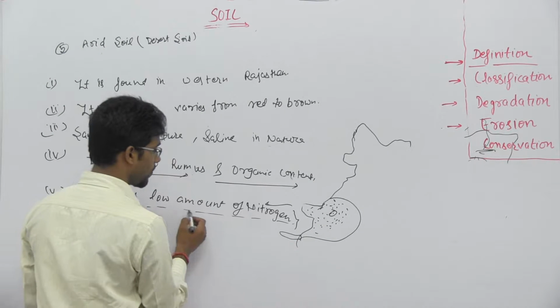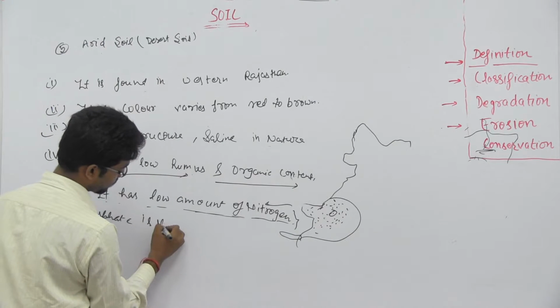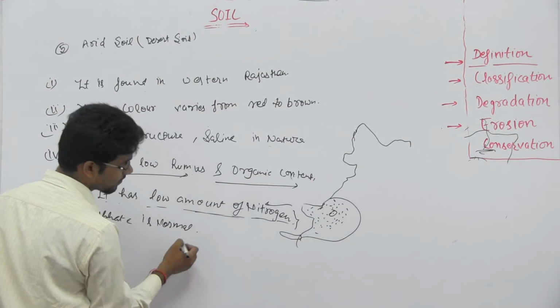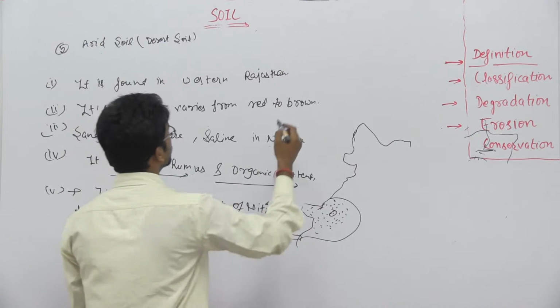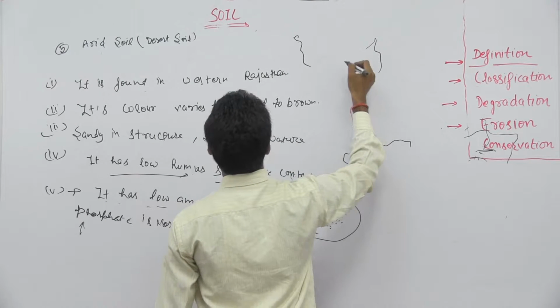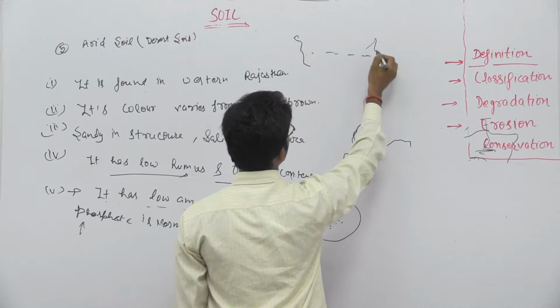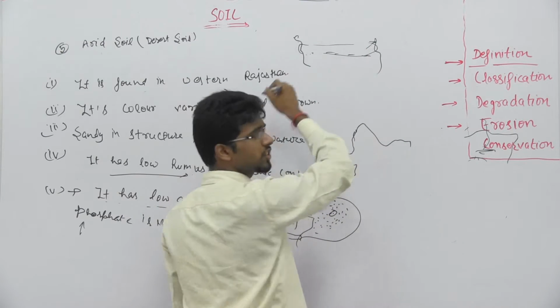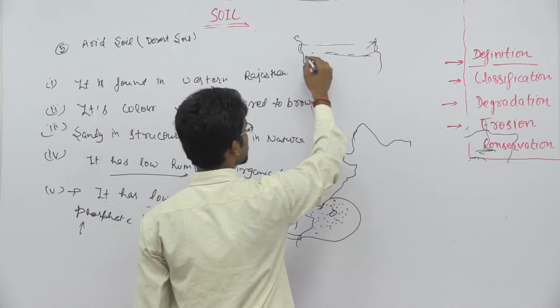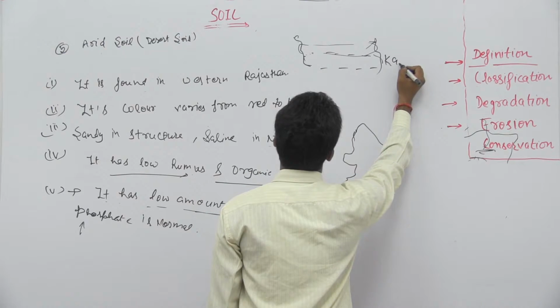So it has low amount of nitrogen, but in this one phosphate is normal. The upper region is basically sandy in structure, and the lower region has the conker in that, the pebbles like.